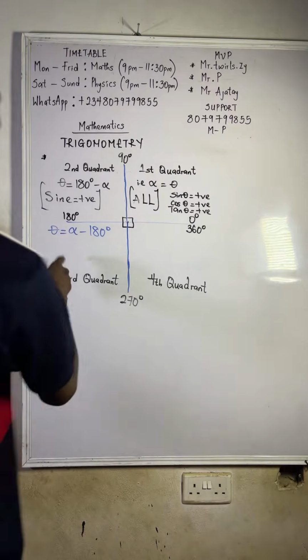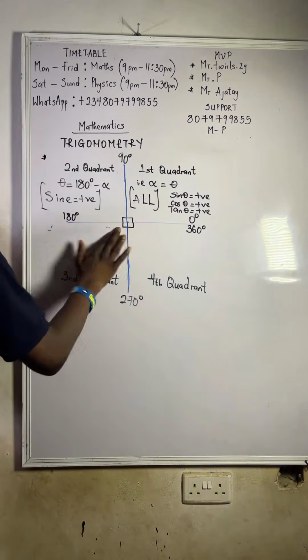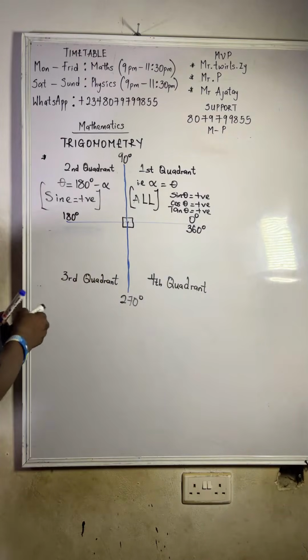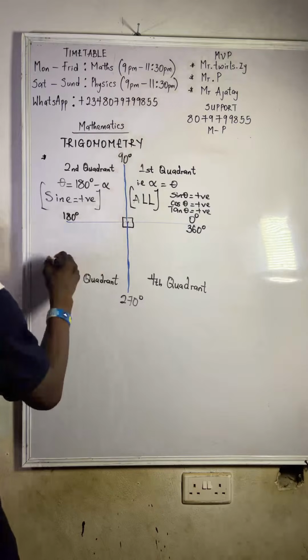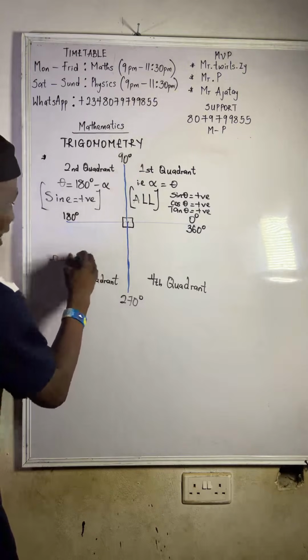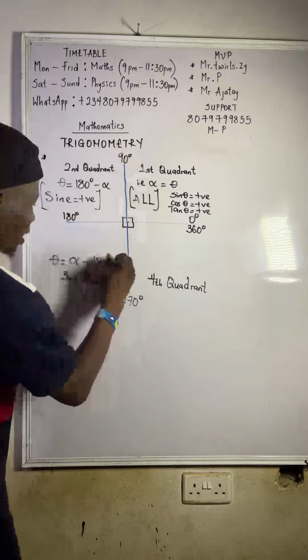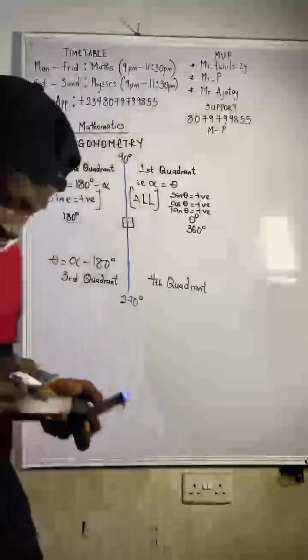To get the angle here, what do you say? Let me write it down so that you will not mix it up. To get the angle theta, it will be that angle minus 180 degrees. Do you get it now? Please don't make that mistake.